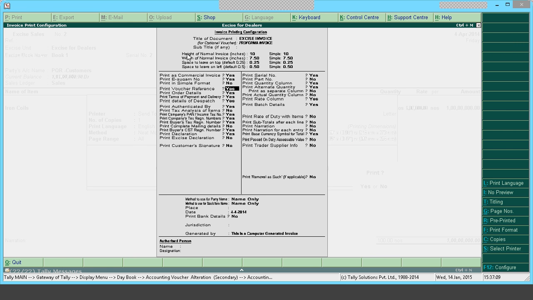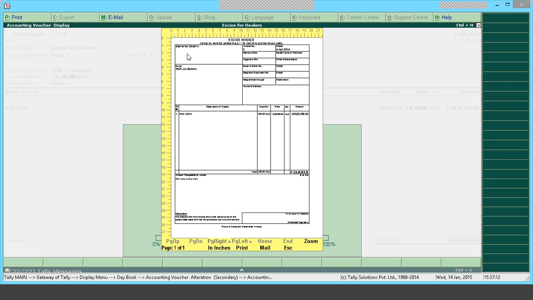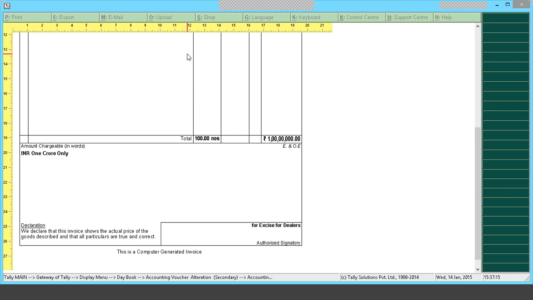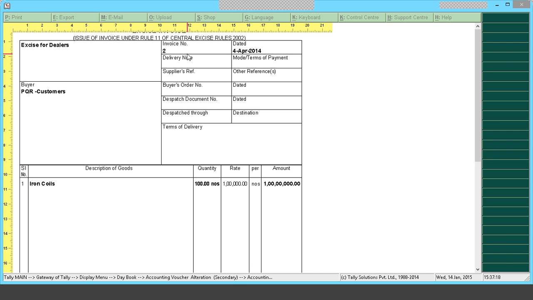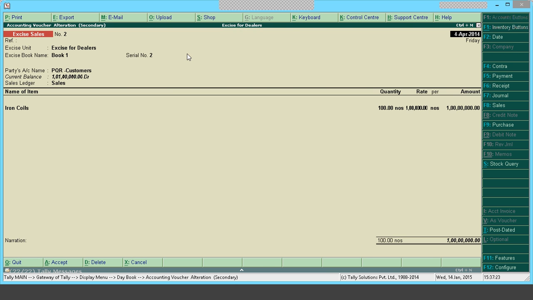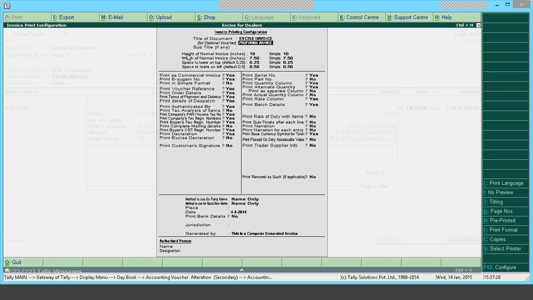When you set print as commercial invoice to yes, the invoice will be in this particular format, without much excise detail.